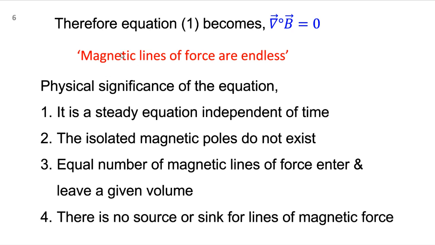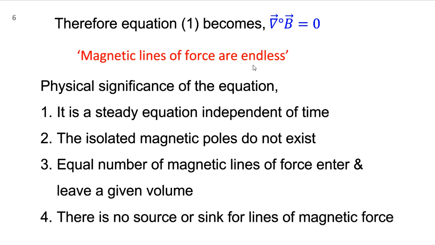But what is very interesting is, in the case of an electric field, the electric field becomes discontinuous inside the conductor. That means for the electric lines of force, there is a chance of breaking or discontinuity, whereas for the magnetic lines of force, such a thing never takes place. That means if it starts at one point and ends at another point, it is always going to be continuous in nature, or it is endless.